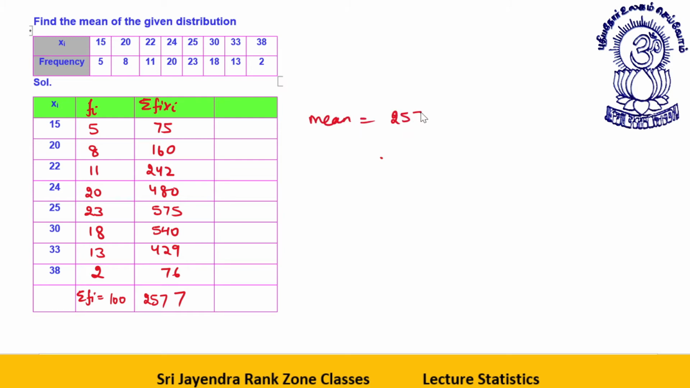So the mean is 2577 divided by 100, or 25.77 is your average. Does it make sense, dear students? Mean is actually summation fi xi upon summation fi. What is summation fi xi? This is this value. You can have a look at it, dear students, before I take the next one.